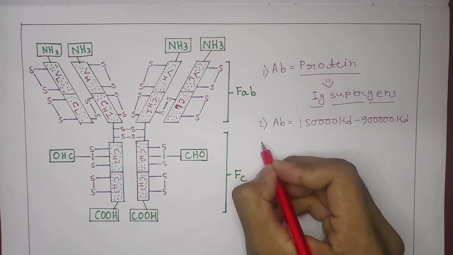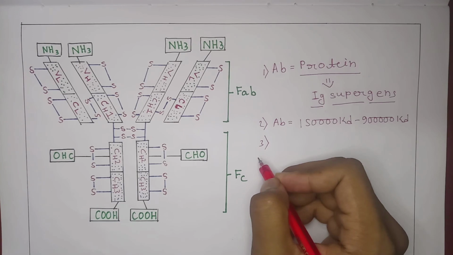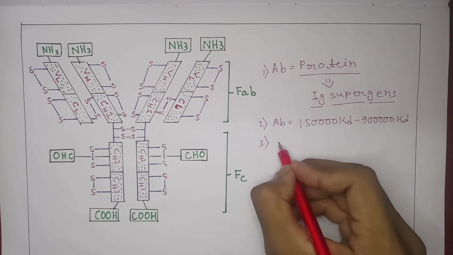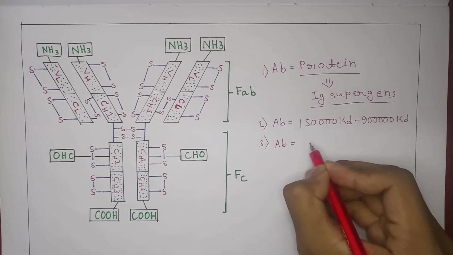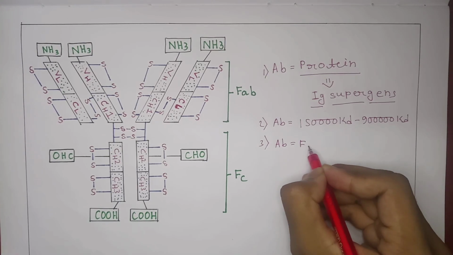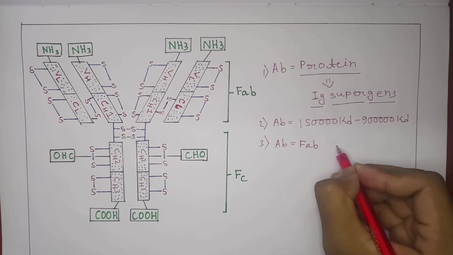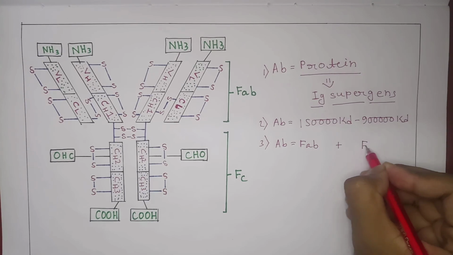Now we will be talking about the portions of antibody. Antibody contains the FAB portion and the FC portion.